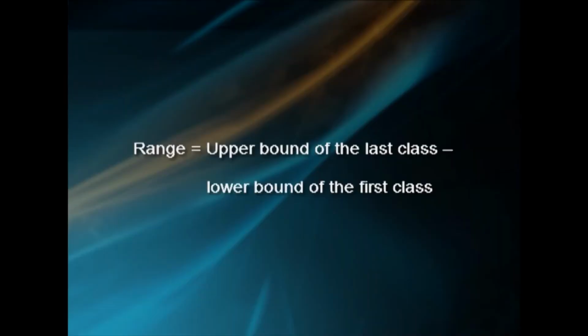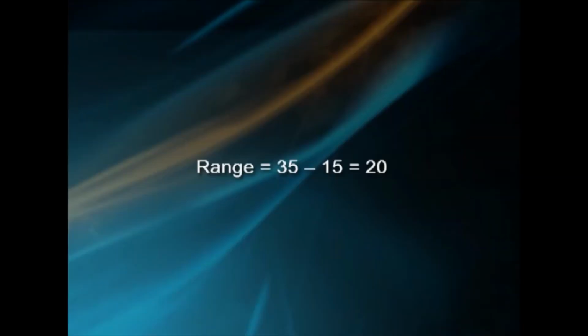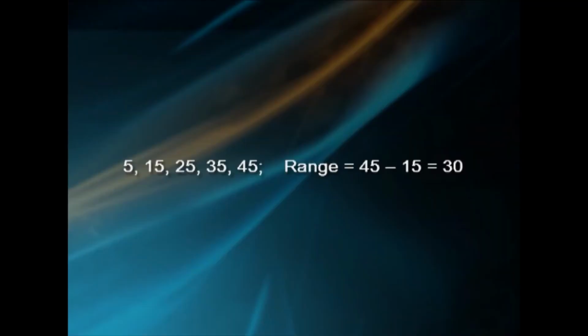If the observations are given in the form of a grouped frequency table, range equals upper bound of the last class minus lower bound of the first class. For example, for the data 15, 20, 25, 30, 35, range equals 35 minus 15, that is equal to 20. And for the data 5, 15, 25, 35, 45, range equals 45 minus 15, that is equal to 30.